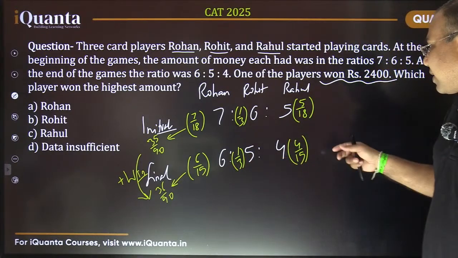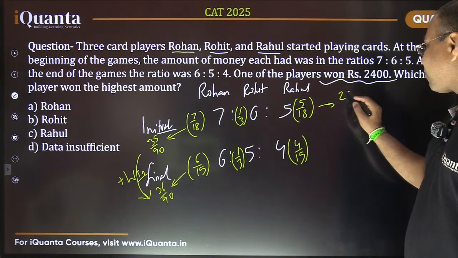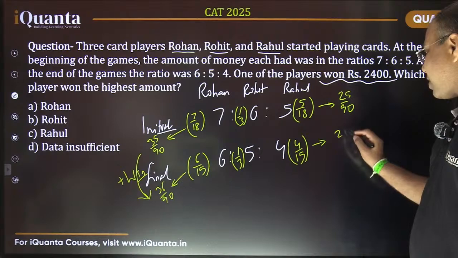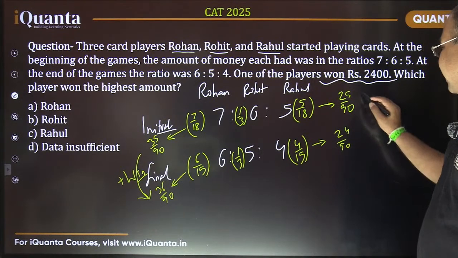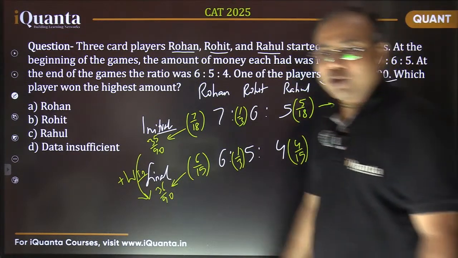And for Rahul, what has happened? The same way, I'm multiplying it by 5 on both sides. It is 25 by 90. And this one is multiplied by 6, so it is 24 by 90. Here it is a decrease, so this person has lost. That's it. We got our answer.